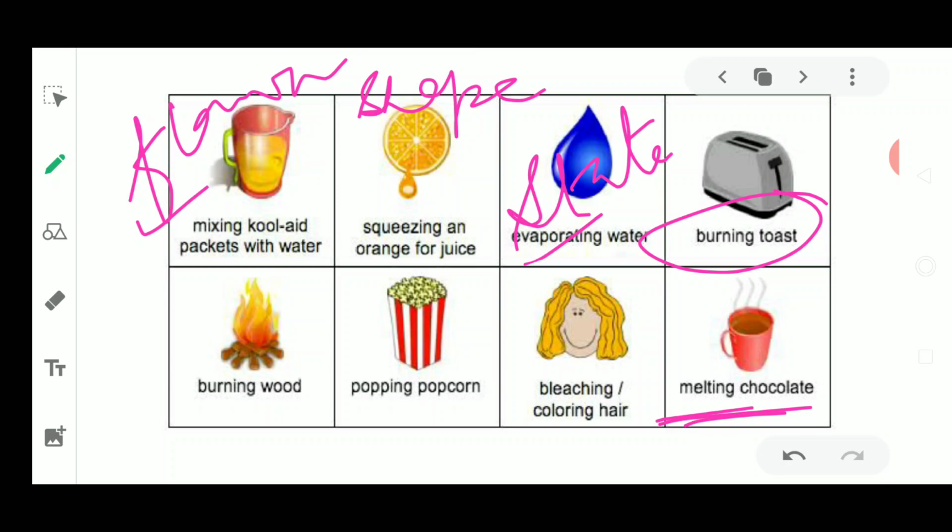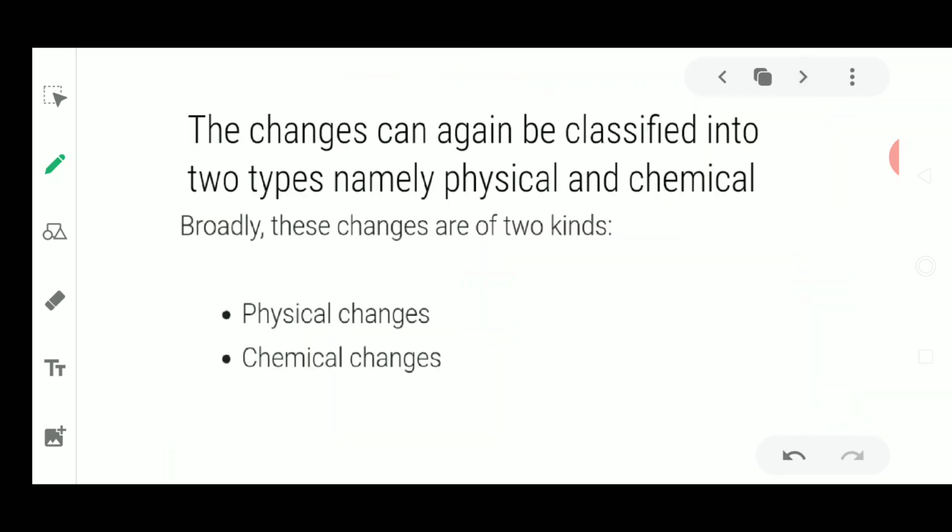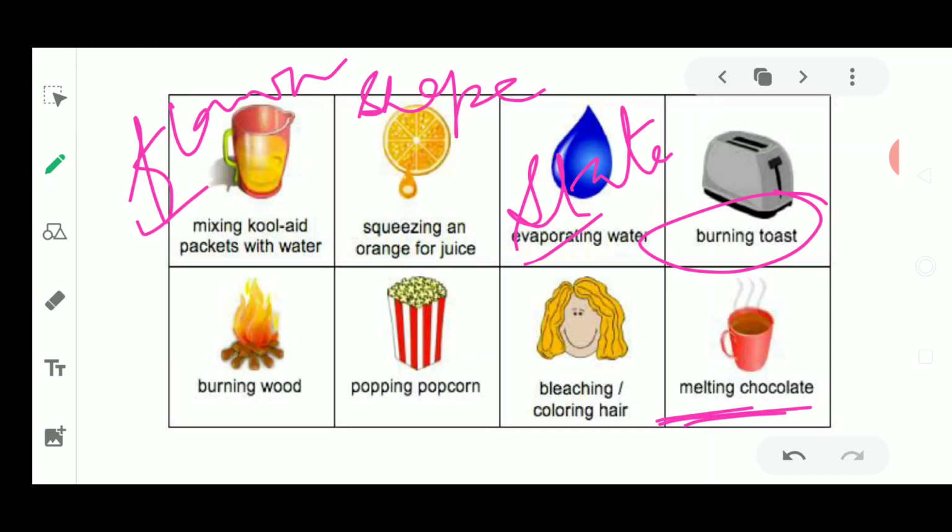Okay, now in this chapter, I just wanted to make a focus. Before that, I was just discussing the activity with you all. What you have to do in this activity is make a list of such changes which are taking place in your surroundings. I think you could write about 10 changes, but you don't have to write the same changes which are being discussed here. Except all these changes, you have to write some more.